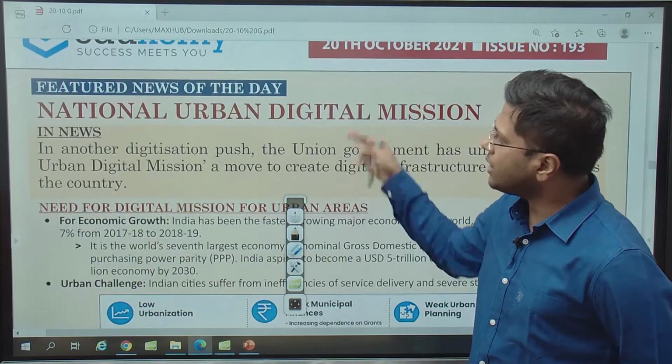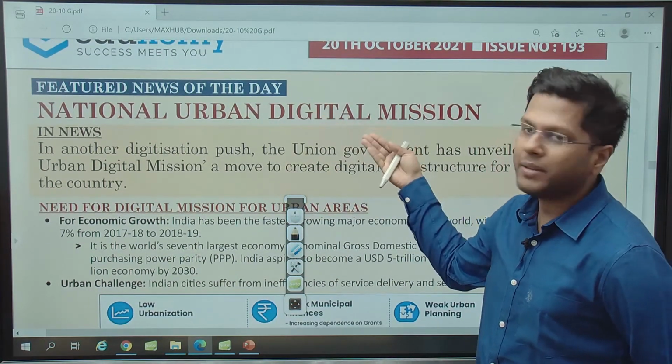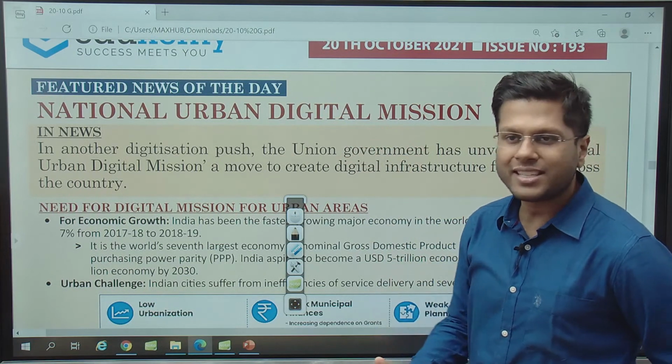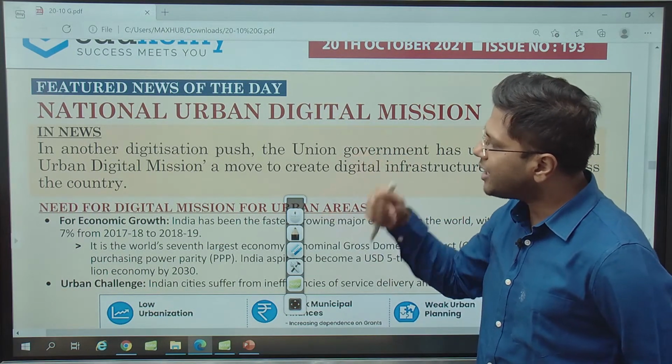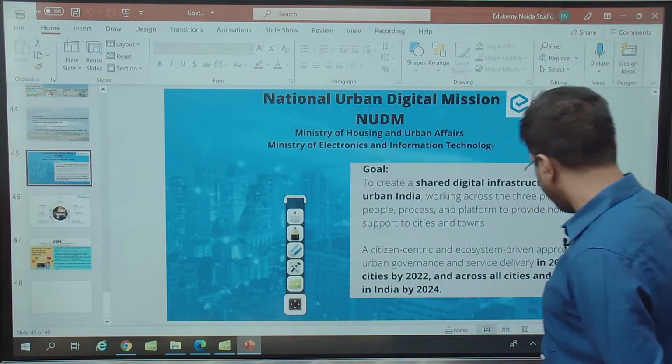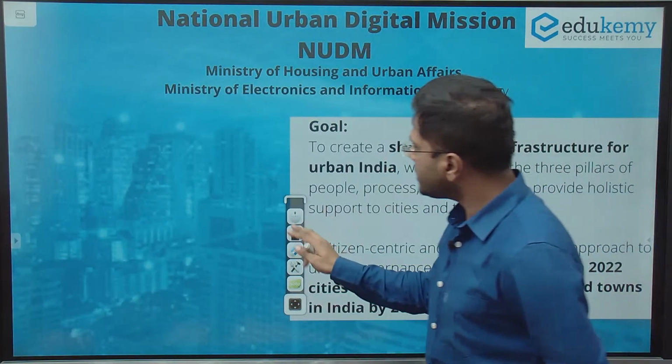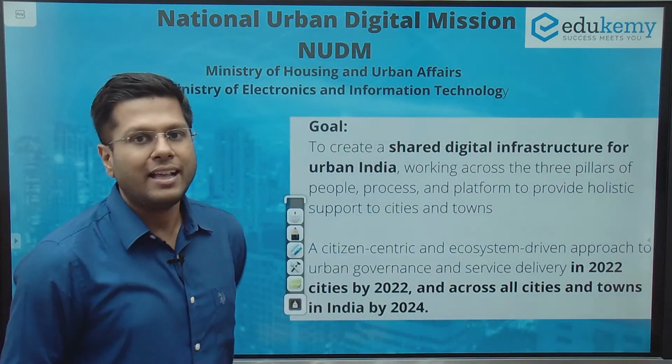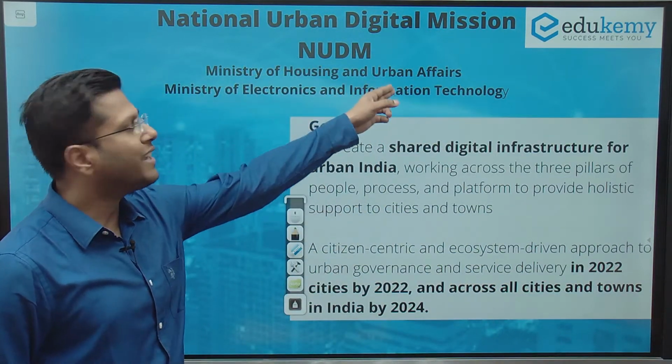So in this context, we will understand why this scheme was introduced, what the various layers of the scheme are, and how it is going to help the urban scenario in our country. Before that, a quick understanding about urban areas here. Now, this National Urban Digital Mission has been initiated by the Ministry of Housing and Urban Affairs.